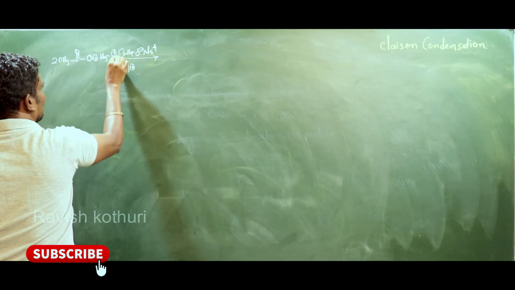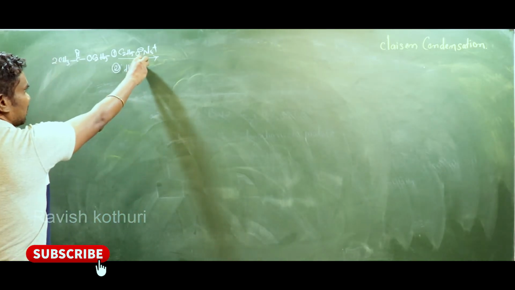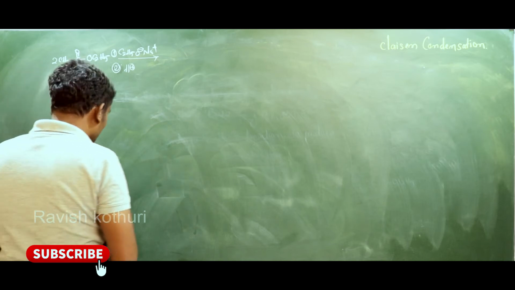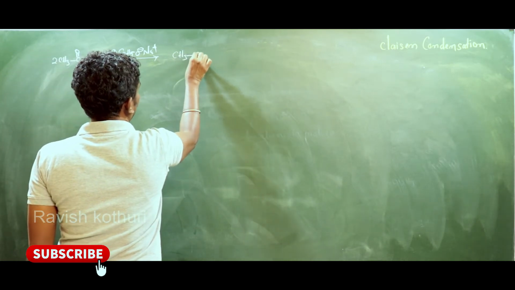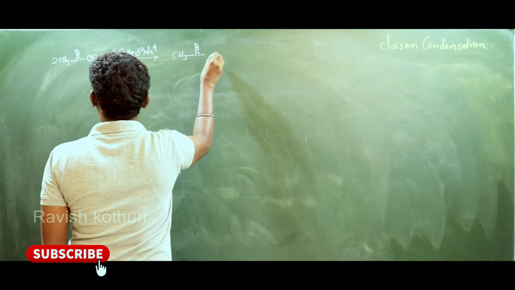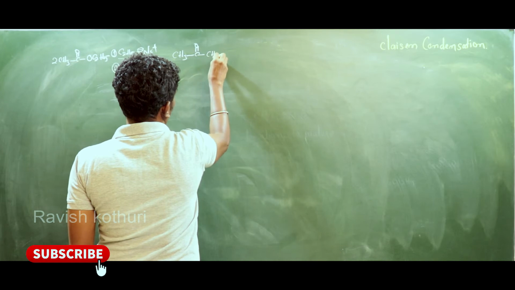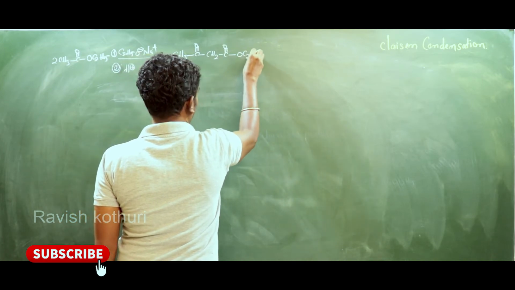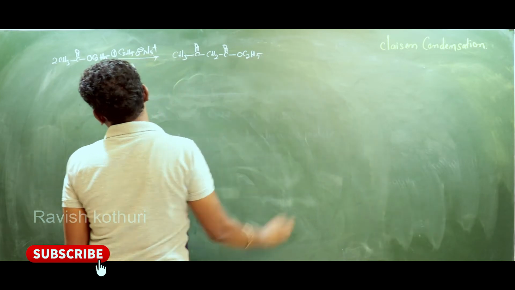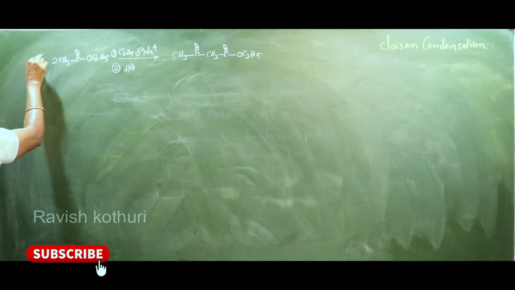This is 1, this is 2. Two molecules of ester in presence of base in acidic medium. So what is the product? The product is CH3, C double bond, CH2, C double bond, C2H5. This is the reaction, very important, my dears.